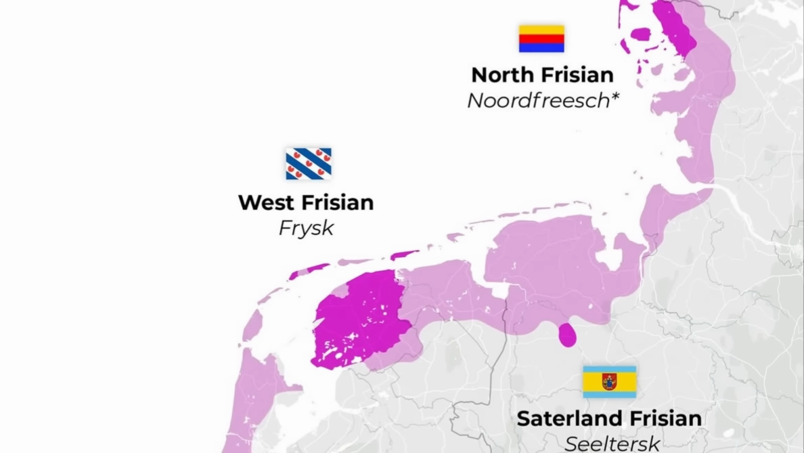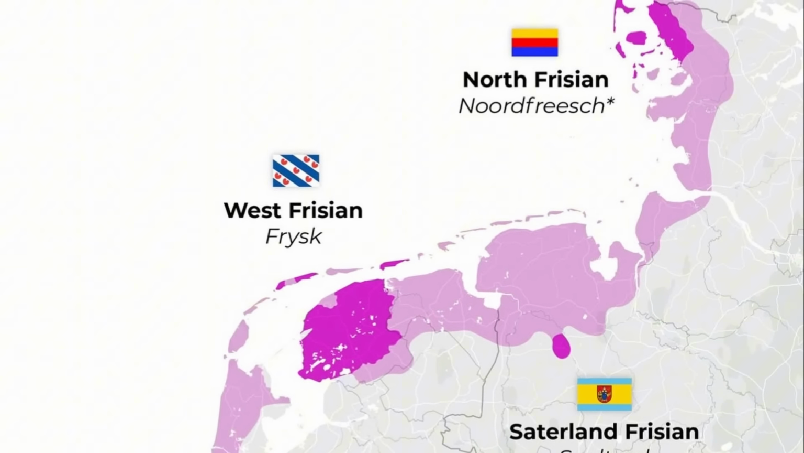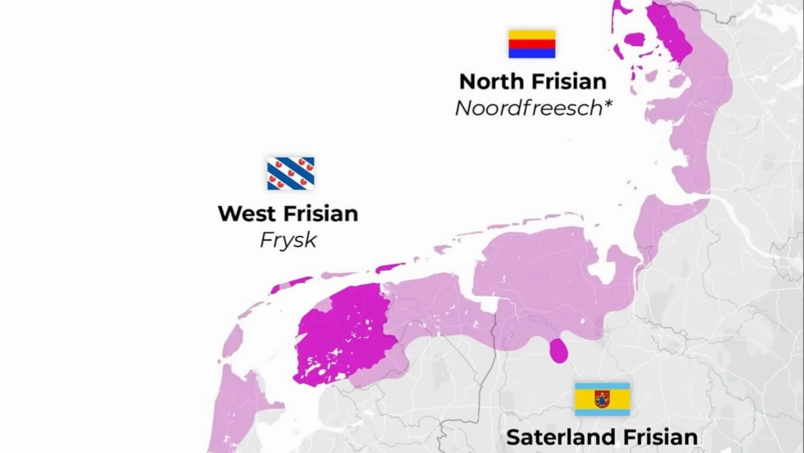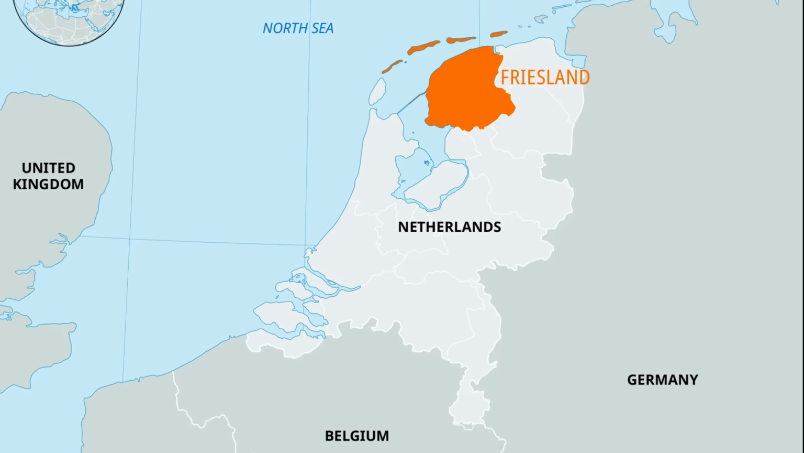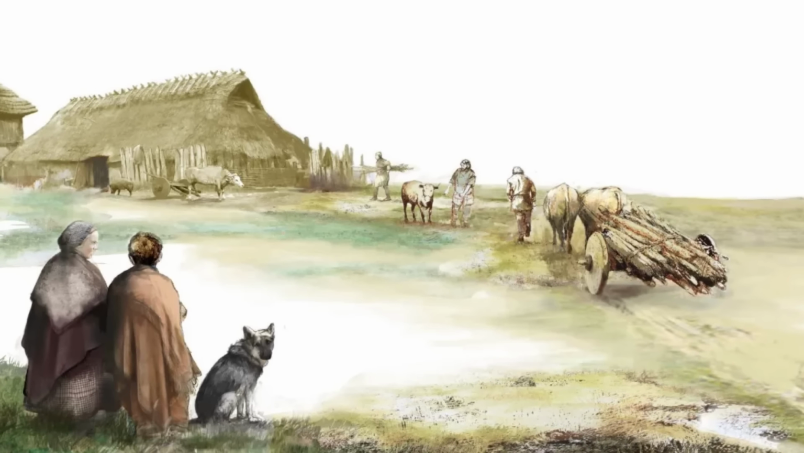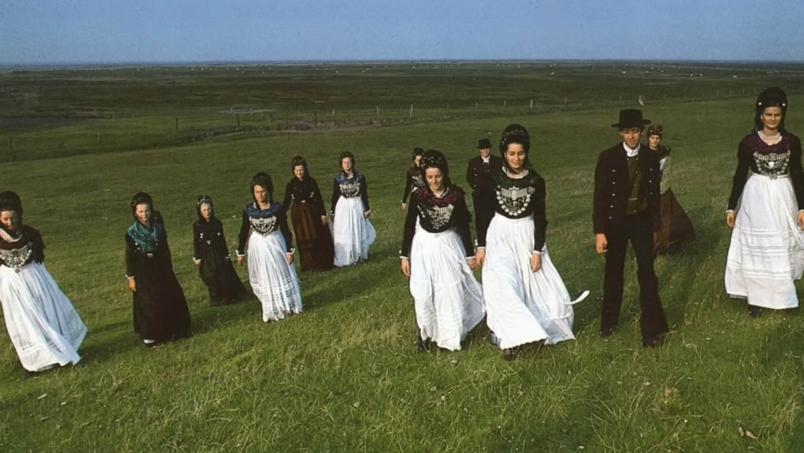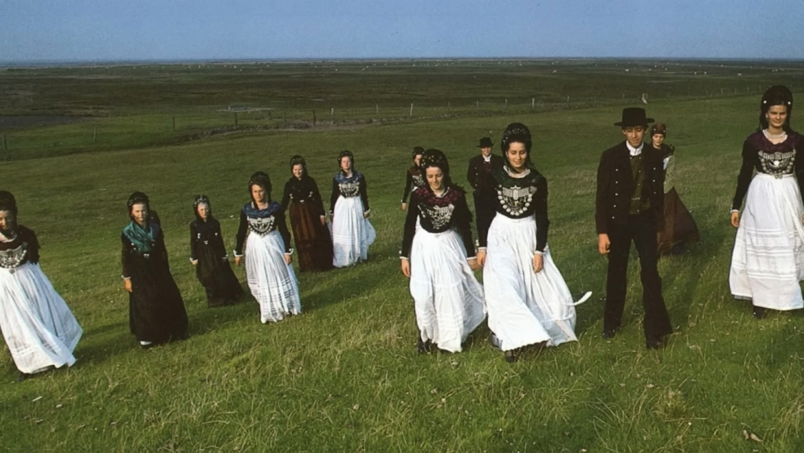Frisian consists of three main branches: West Frisian, Saterland Frisian, and North Frisian, each with distinct dialects and levels of vitality. West Frisian is the most widely spoken and holds official status in the Dutch province of Friesland. Frisian has a long literary history dating back to the Middle Ages and remains culturally significant, supported by local media, education, and revitalization efforts in its home regions.